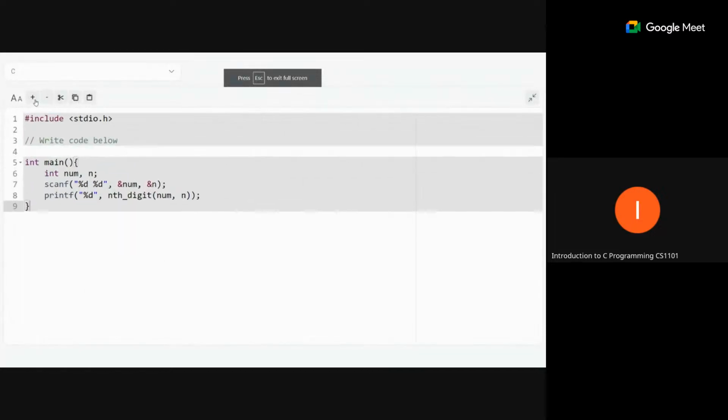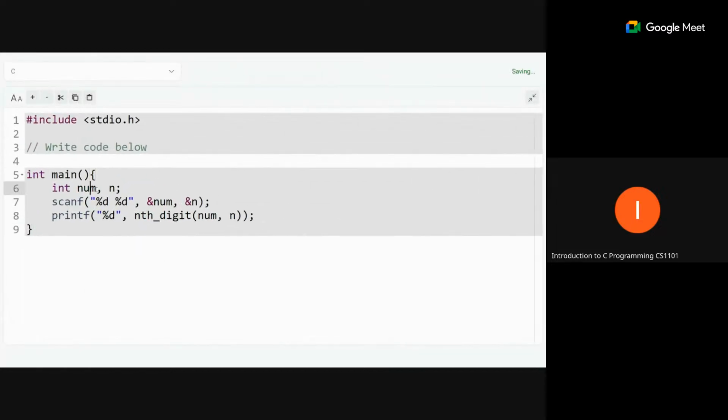Okay, so this is the main function given here. Integer num and n are the two integer input variables. We are reading this input and calling this function. This function will return our output, the nth digit in num. So we can write this function definition: int, and both are integer variables, int num, comma, int n.